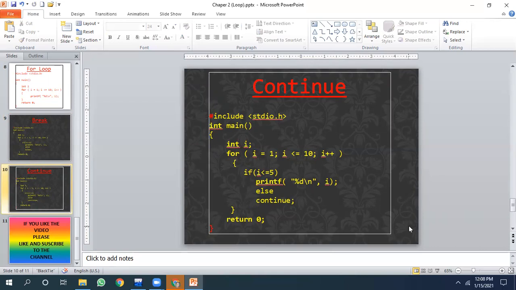Now the question is, when should we use which loop? There is no hard and fast rule on this. Means we can use any loop in any situation. However, there are certain situations in which a loop will perform better. For example, if we know the number of iterations beforehand, for example, here we know that for loop is executing from 1 to 10. In this type of scenario, for loop is preferred. When the number of iterations is not known beforehand, while loop is preferred.